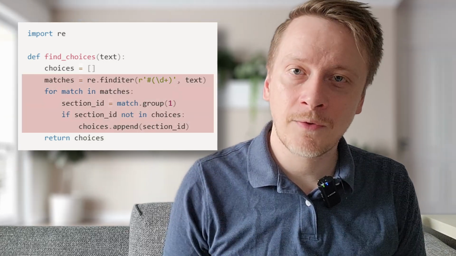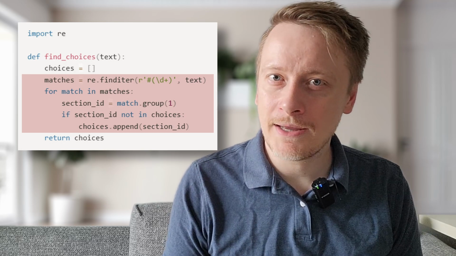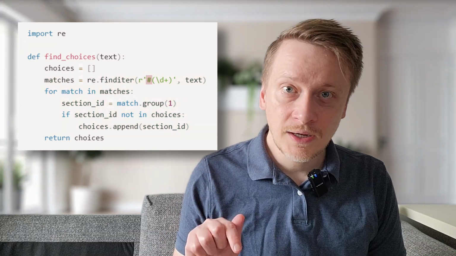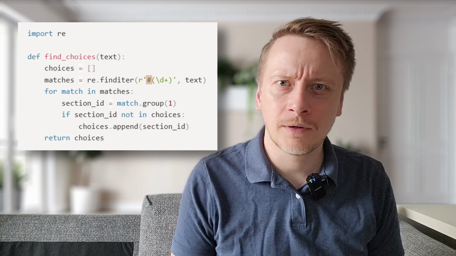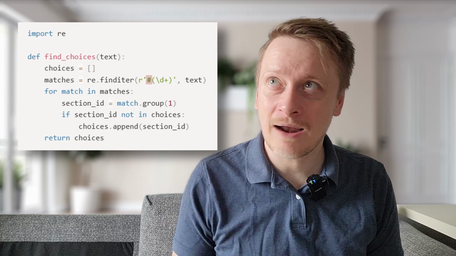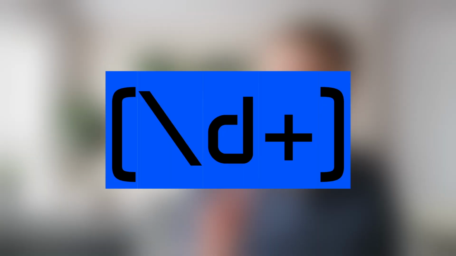This function is searching through our text for any hash followed by numbers. Every time it finds a match, it adds it to our list of choices. Let's analyze the regex pattern. The hash just matches a literal hash symbol. This is important because in our gamebook format, section numbers are always written like hash, number, 5, 12, and so on. Backslash d plus, in brackets comes in.